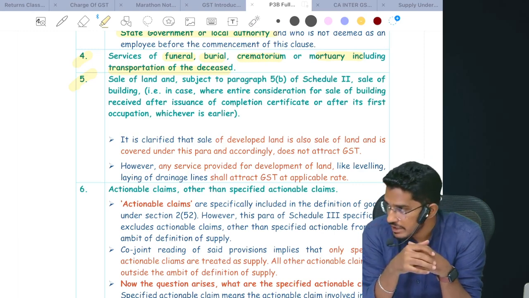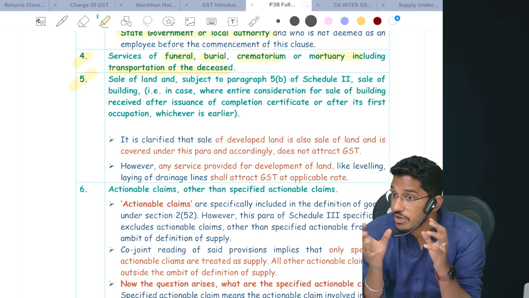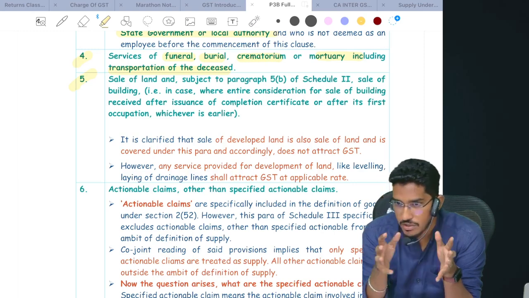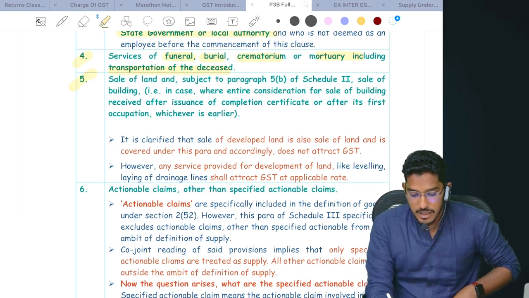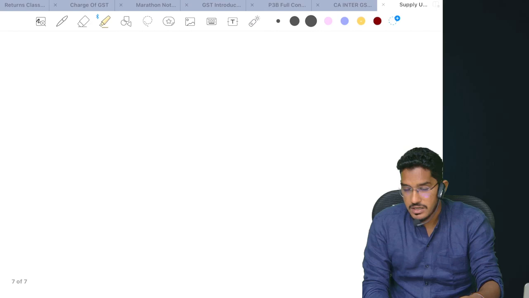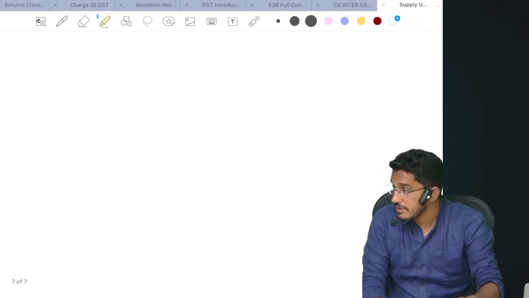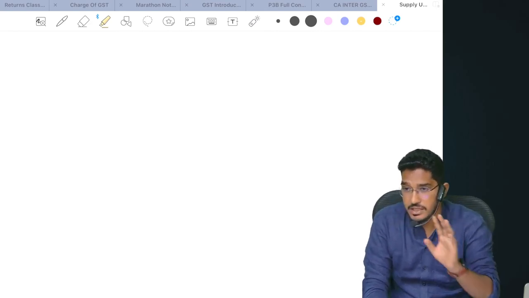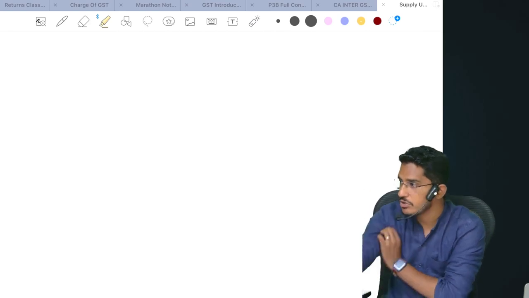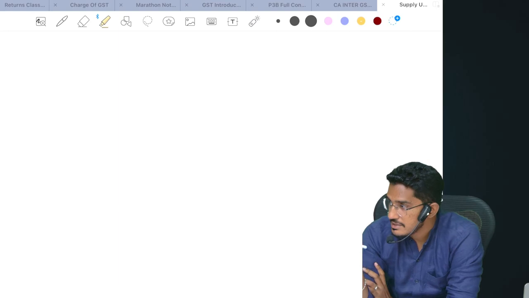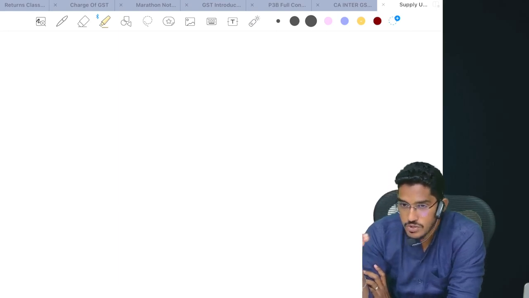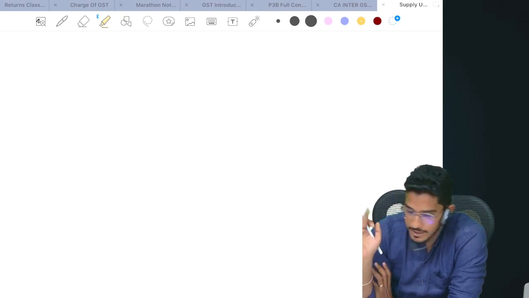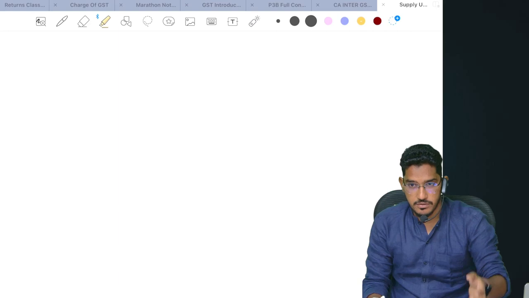Now sale of building or sale of flat in an apartment. When it comes to sale of building or flat, apartment and all, when will it not be considered as supply, and when will it be considered as supply? Here there is one system. Here also I'm going to tell you one system now. If they say anything regarding construction of an immobile property, you are supposed to follow this system. Like the way we built a system for importation of services, now we are going to build one more system.